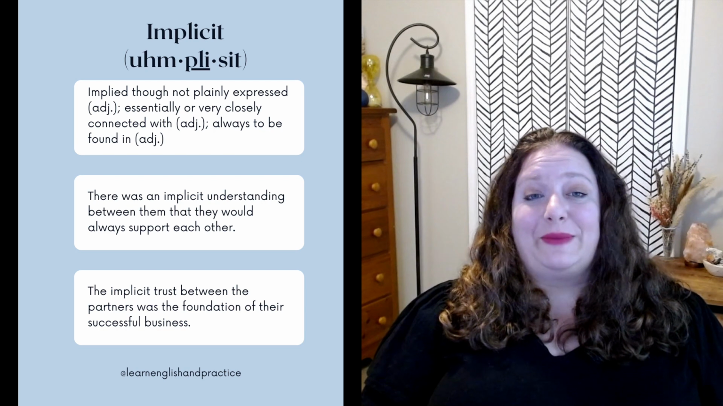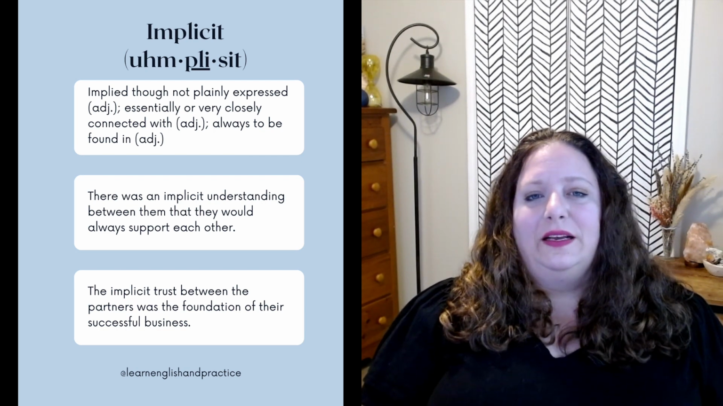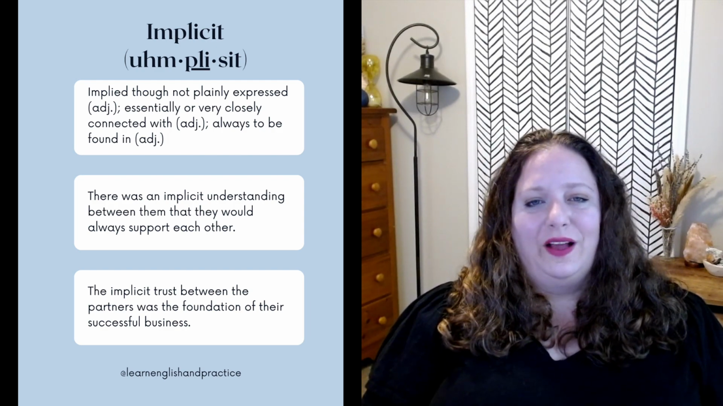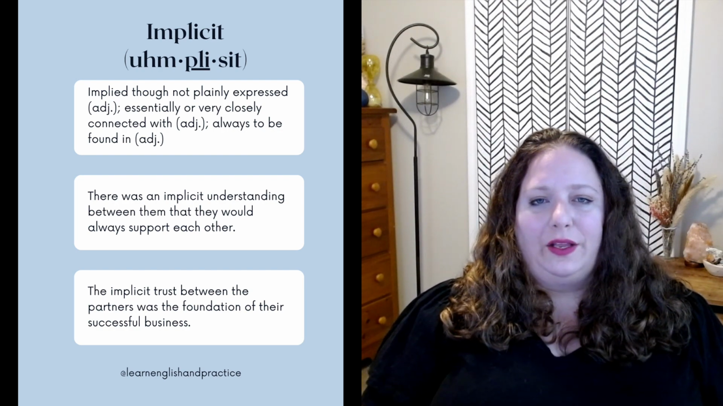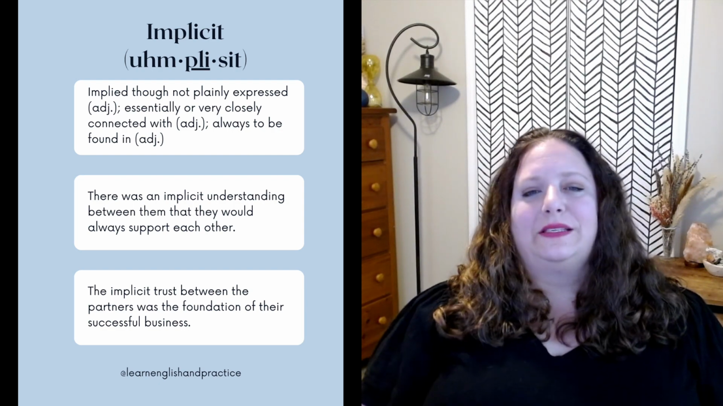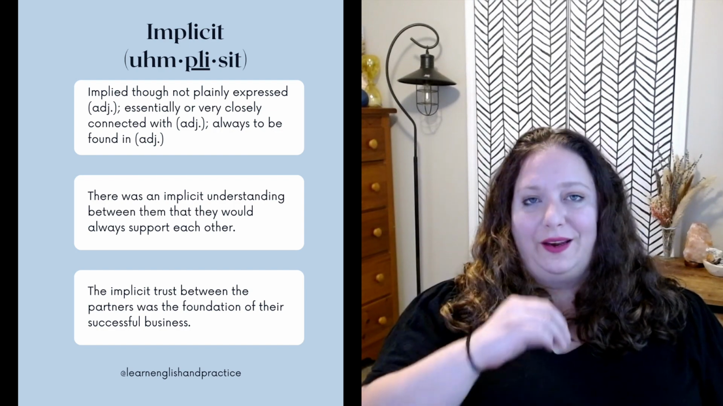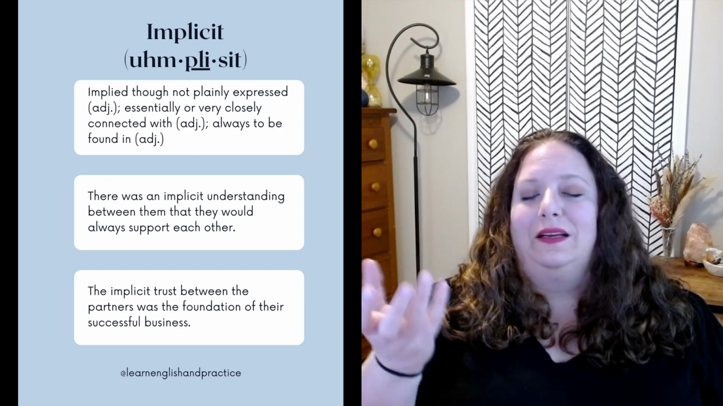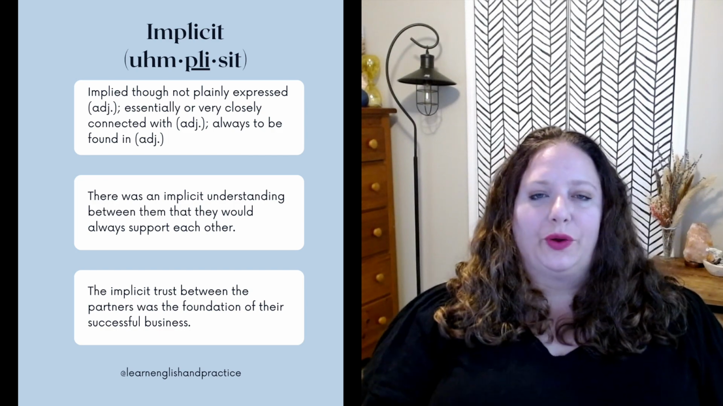Implicit. This means implied, though not plainly expressed, as an adjective. Essentially, or very closely connected with, as an adjective. Or always found in, as an adjective. So you can think of implicit and implied as synonyms. Implicit is often getting at something unspoken, something that's true, but we don't formally or verbally acknowledge it. It's just an implied truth.